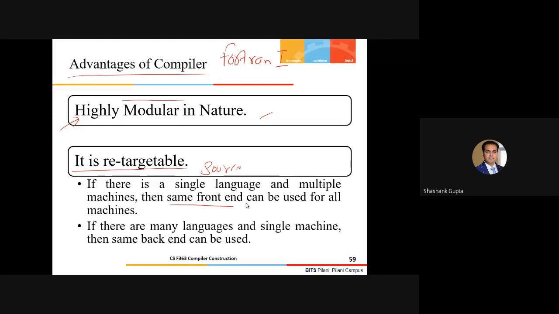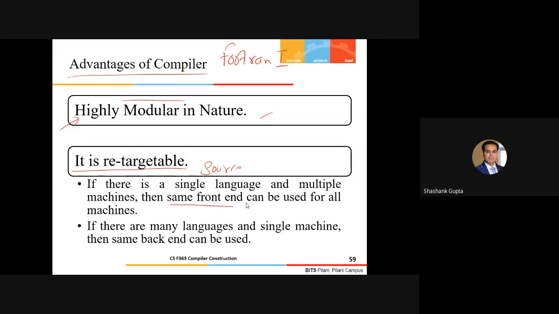Say there is a single source language and multiple machines sitting in your lab. You have to design the compiler and you will say, come on sir, I need not design multiple front ends in that case. I'll use the same front end because I have only the same source language. That will fulfill my purpose.